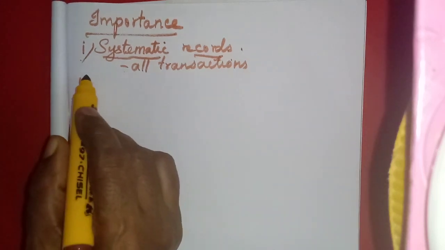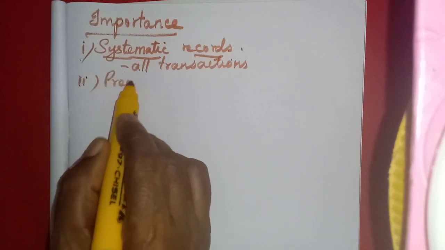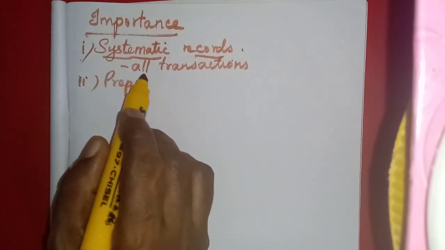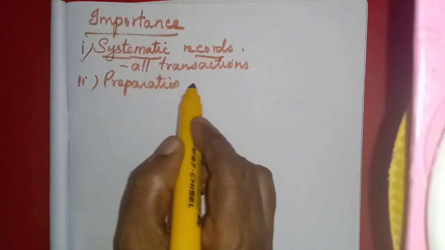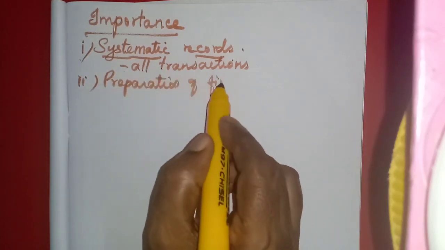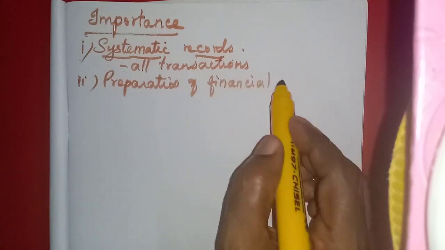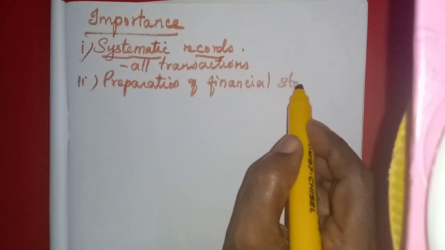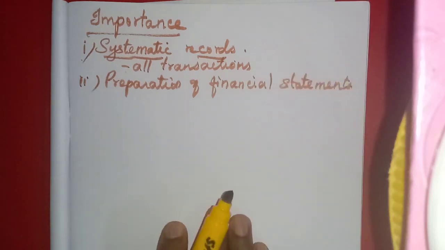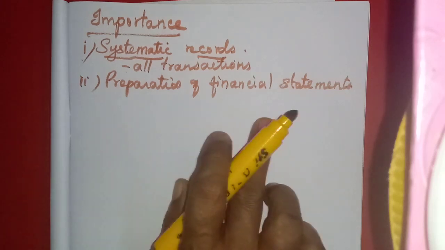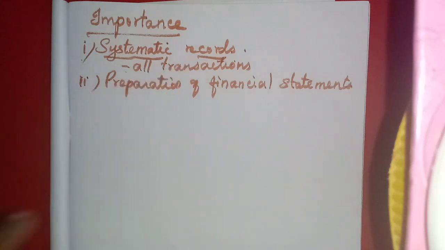Okay. Then preparation of financial statements. We know, after recording, we will prepare the final accounts. In the functions we studied, we prepare the final accounts. That is called the financial statement. That one point is divided into 2 points here.